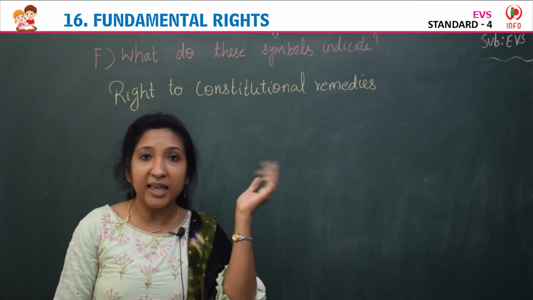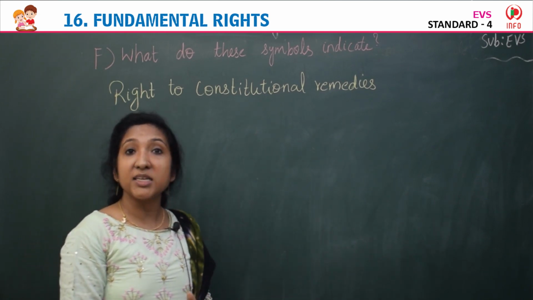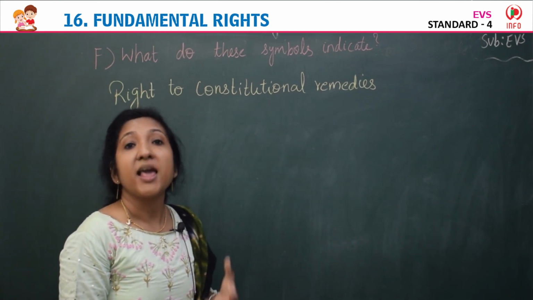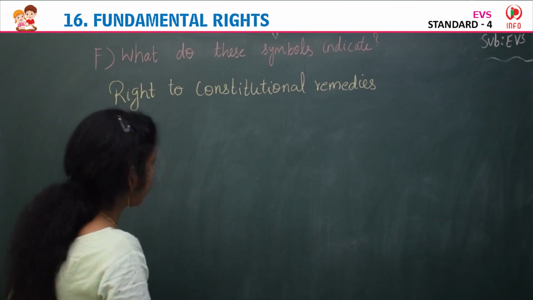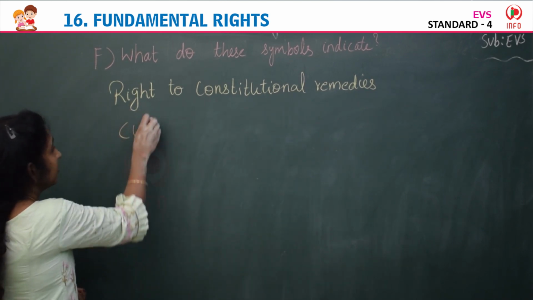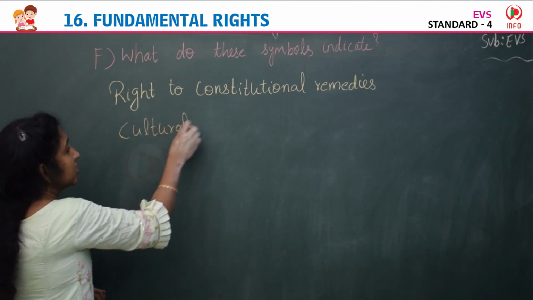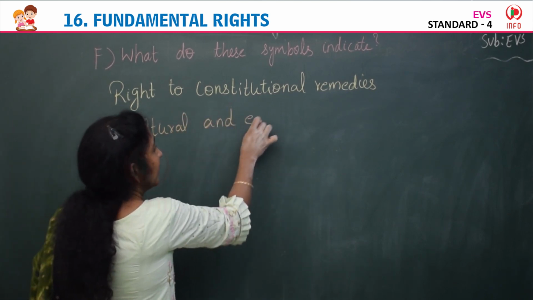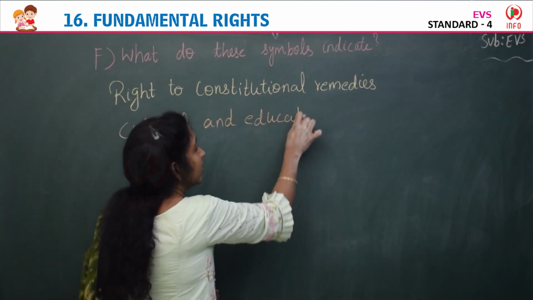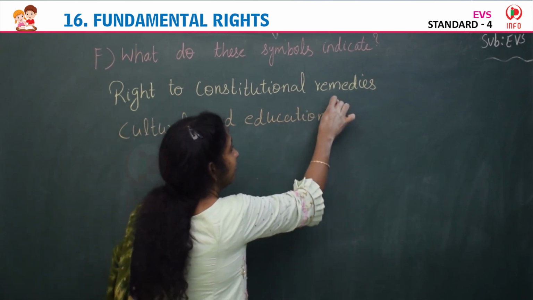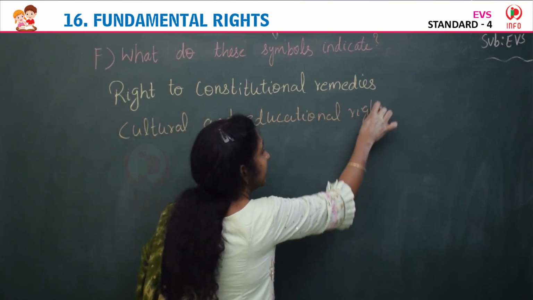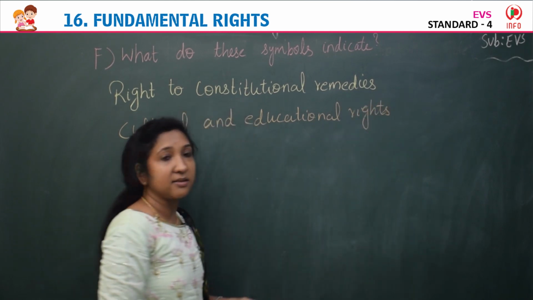What does this indicate? Yes, this symbol indicates cultural and educational rights. Another important fundamental right, cultural and educational rights.